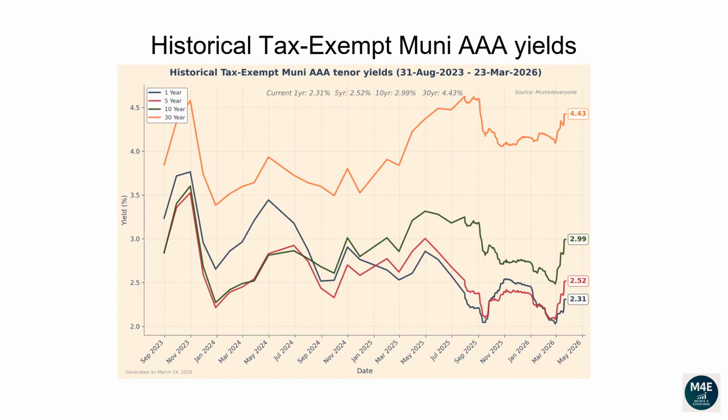This line plot and the next plot show how each tenor of the Muni yield curve has changed over time. From the 31st of August 2023 to the 23rd of March 2026, the 1-year yield has dropped from 3.24 to 2.31. The 5-year yield has dropped from 2.85 to 2.52. The 10-year yield has increased from 2.84 to 2.99. The 30-year yield has increased from 3.85 to 4.43.